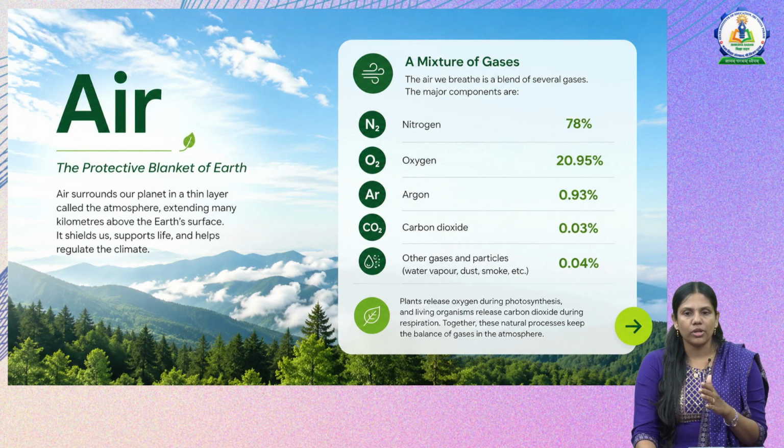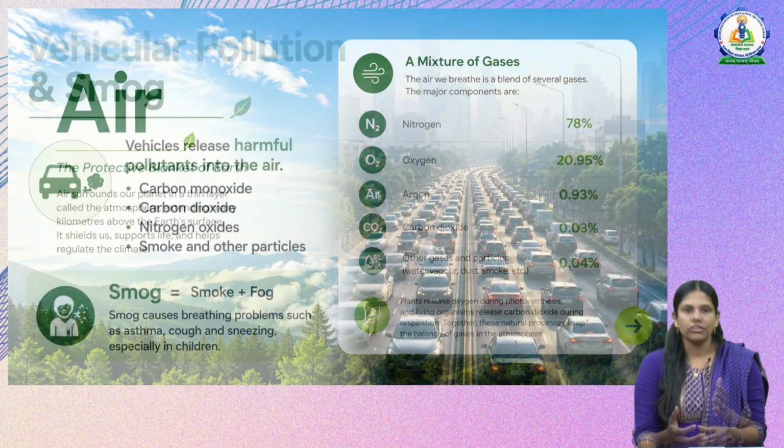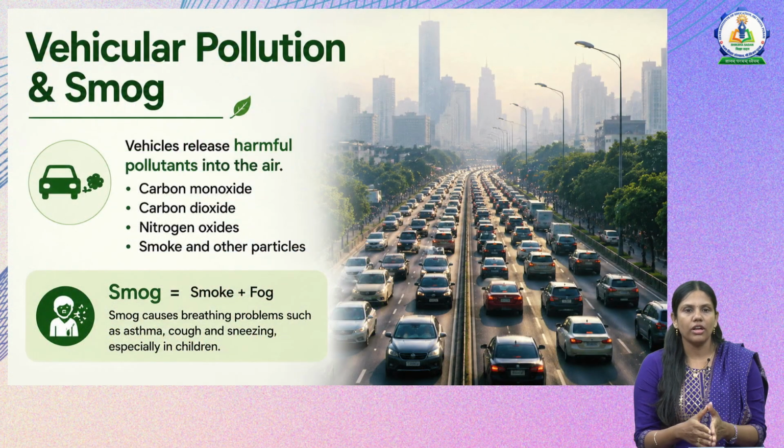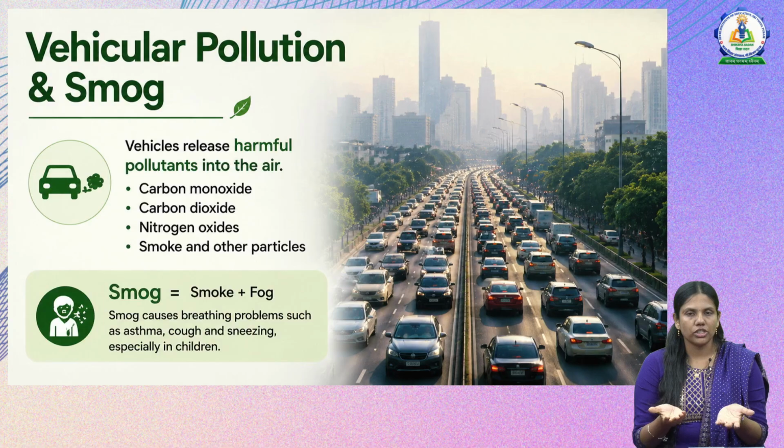Next, another problem that comes with the concept of air is air pollution, vehicular pollution or smog. We have seen that with rapid urbanization and rapid development of the nation and humankind, we have invented more cars and vehicles. We have also brought in more electric appliances. We have also started using more factories, and industries were built.